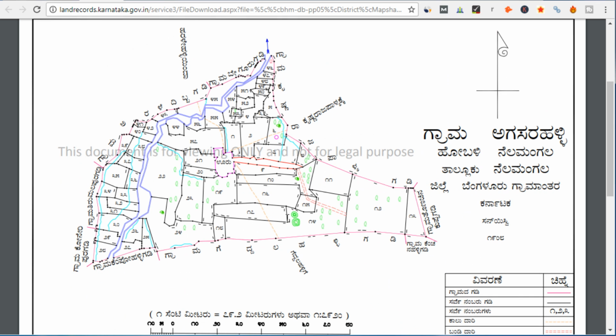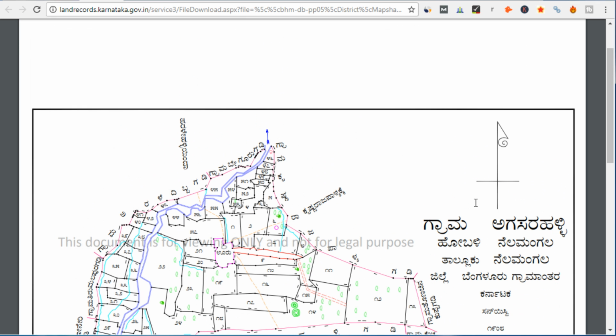So if you want to see your particular survey number, for example, if this is the survey number for which you want the details, then you can see how this survey number is bound by the various survey numbers on all four sides. So you can get all those details from this village map. So this is how you can generate your land record reports, your RTC and Pahani, your mutation register, and your village map also.